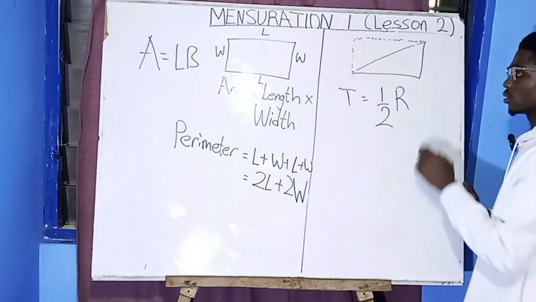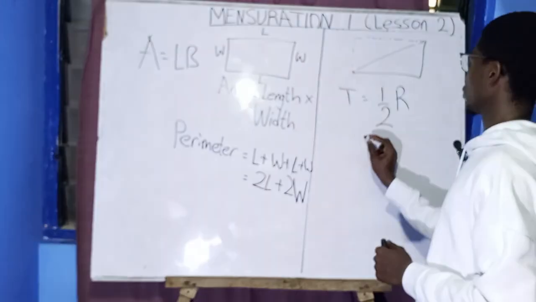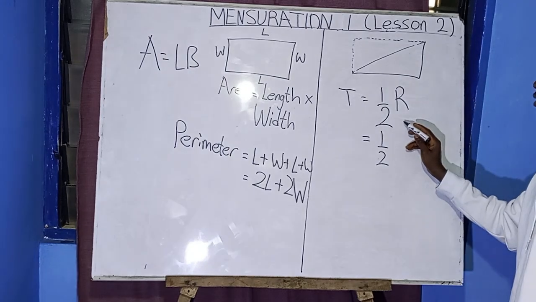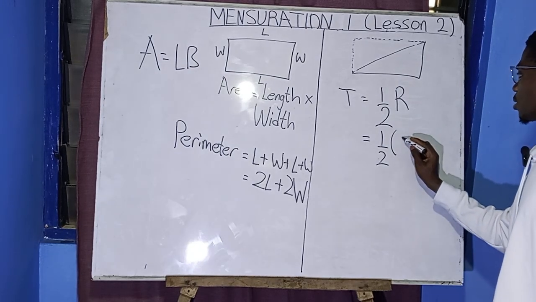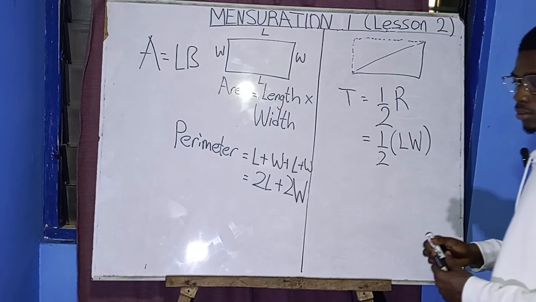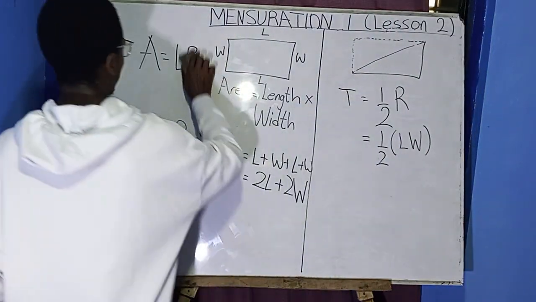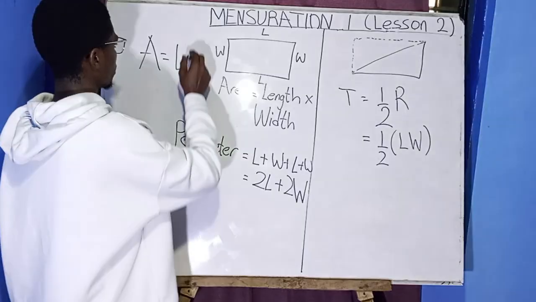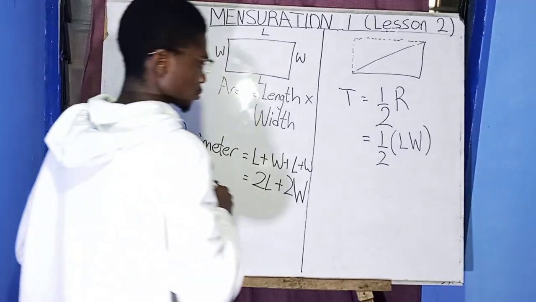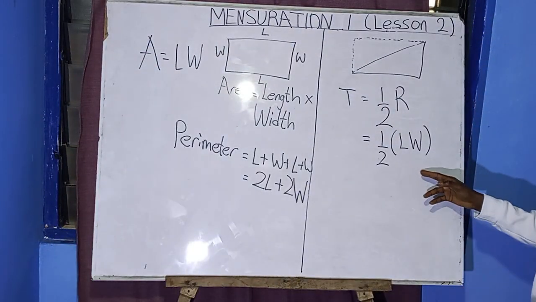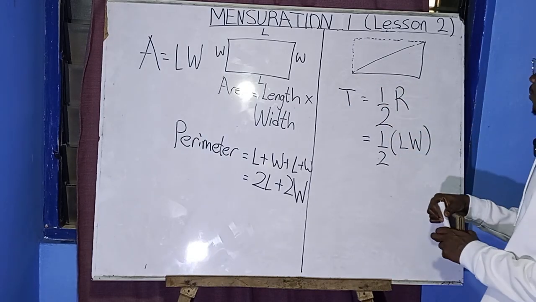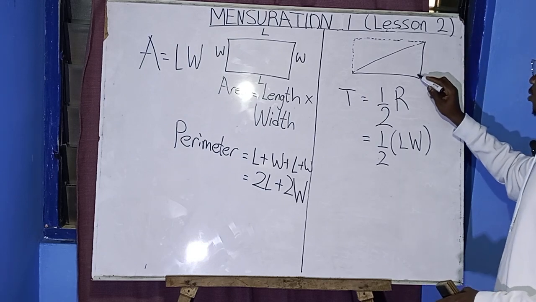Now, what is the area of a rectangle? Let's substitute it here. It's length times breadth, so I'm going to substitute it in place of R. I'm going to get LB or LW here. Look here, this one is the length, and this is actually a right angle triangle.